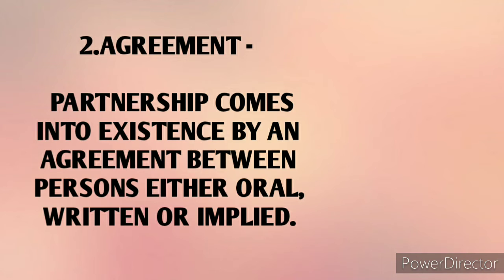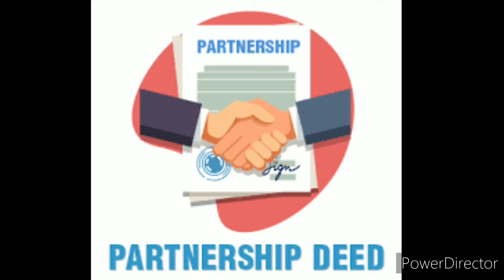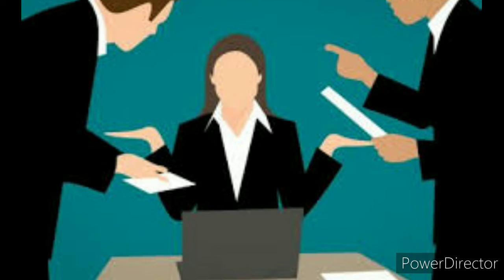The written agreement is called a partnership deed. It is important to have a written partnership deed to avoid and settle possible disputes. An oral agreement is enough among partners to form a partnership firm, but it is advisable to have a written agreement to avoid future disputes among the partners.